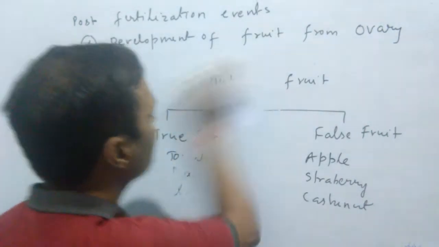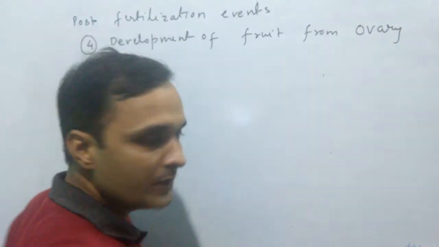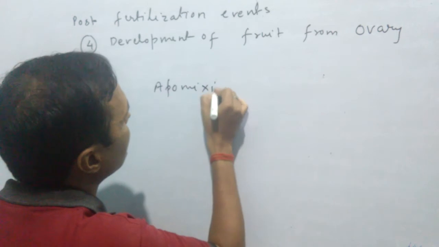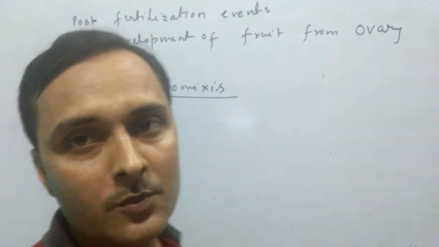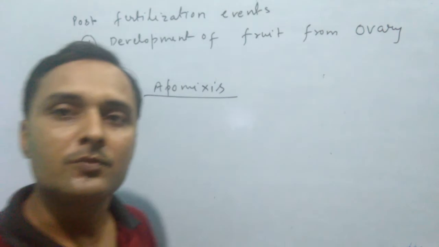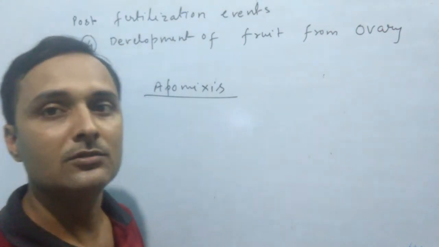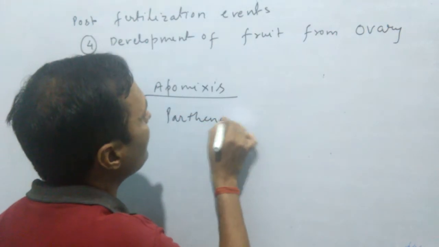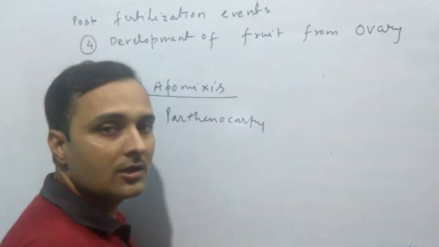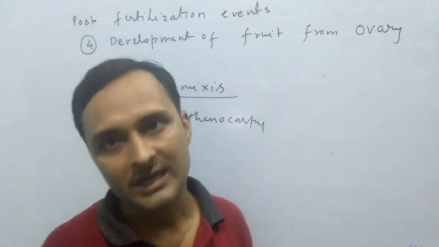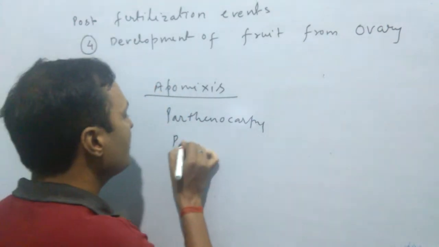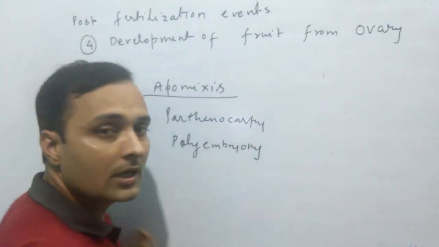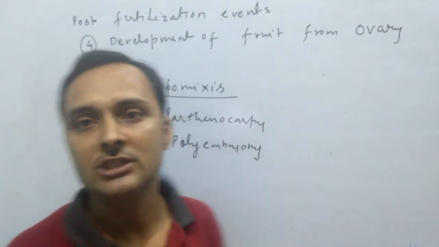Now come to the next. What do you mean by apomixis? Development of seed without fertilization is known as apomixis. Next, what do you mean by parthenocarpy? Development of fruit without fertilization is known as parthenocarpy. Come to the next, polyembryony. Occurrence of more than one embryo inside the seed is known as polyembryony.